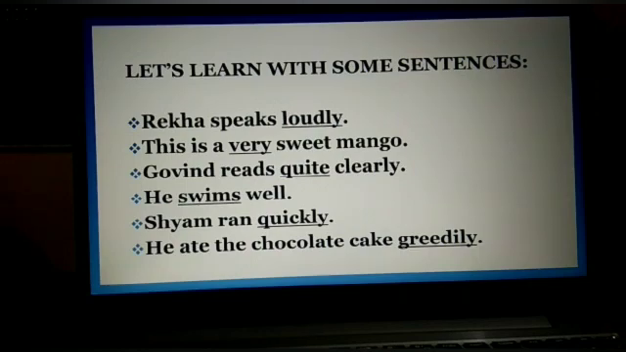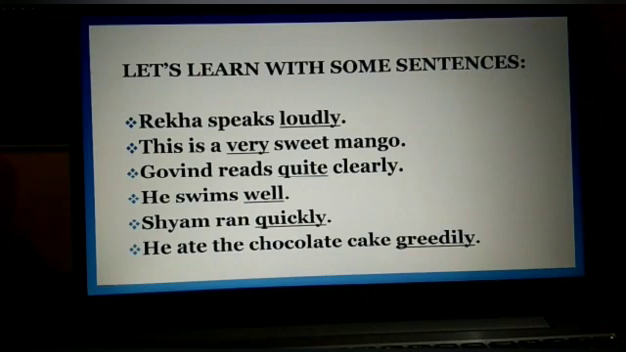Now see the next example. Govind reads quite clearly. In this example, quite is an adverb. Why? Because it modifies an adverb. In this sentence, clearly is an adverb and quite qualifies clearly. So quite is an adverb. Or it gives more information about the adverb clearly. So quite is an adverb.